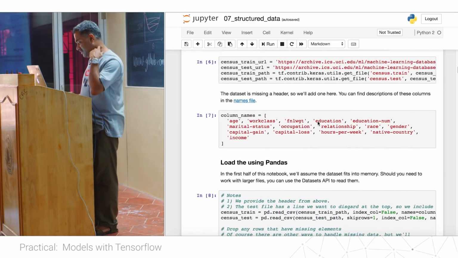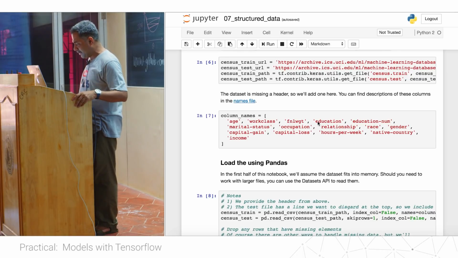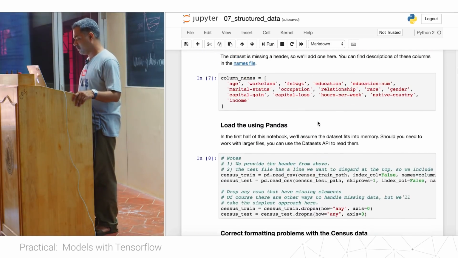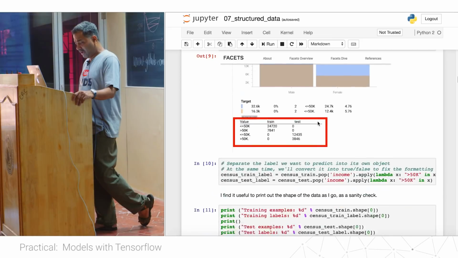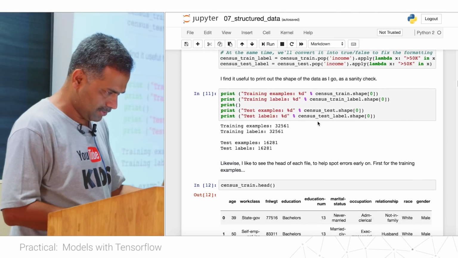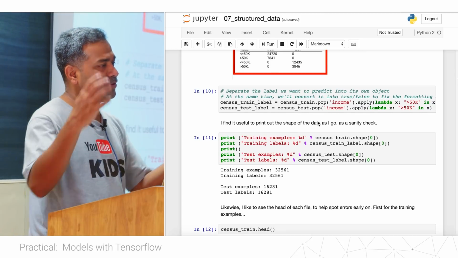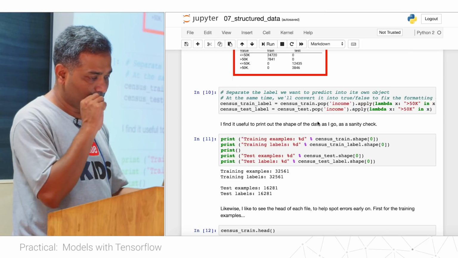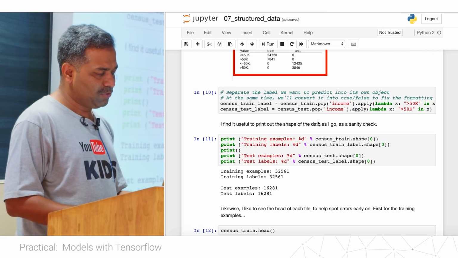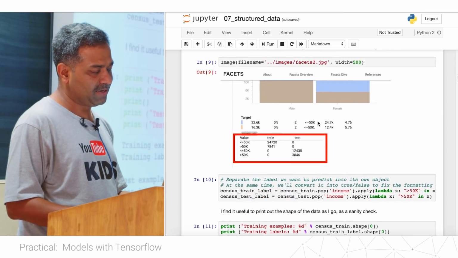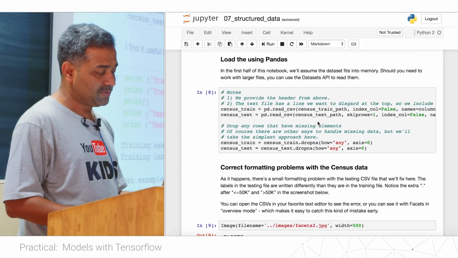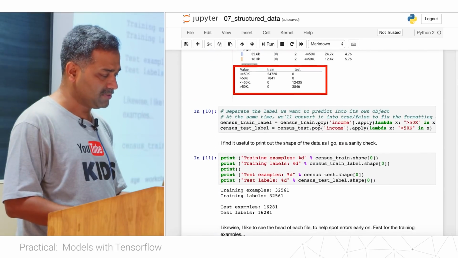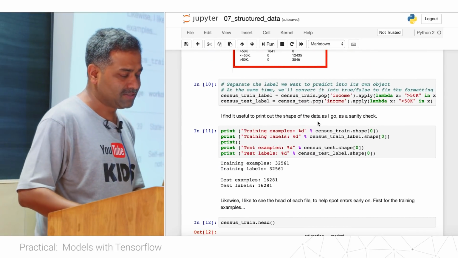We'll load data using pandas, and then we'll apply the first pre-processing. Any missing values, if they are there, we will drop. Then we will separate the labels from the features, so we get the income out of the vector, and we do one sanity check. We find out the shapes of training data and label data. You can see that we have the same number of examples and labels, same with test examples and labels. And then the pandas head command.